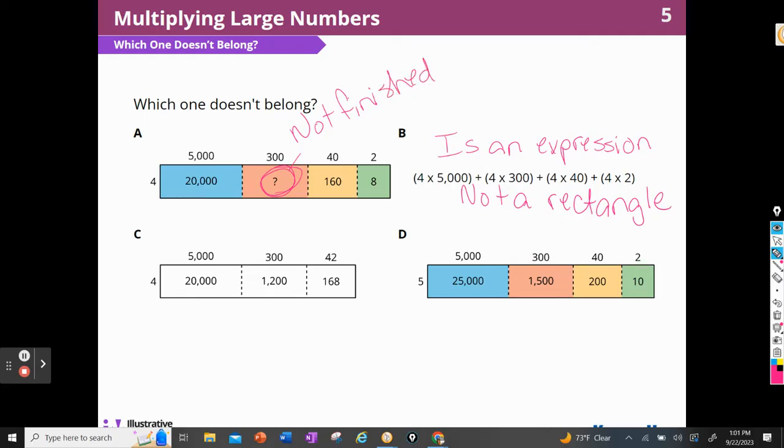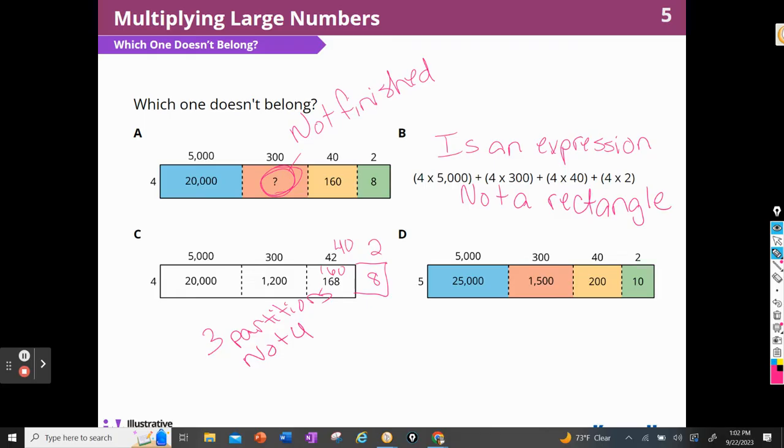For C, C is the only one that only has 3 partitions. Everybody else has 4. Well, these two have 4, right? And I see that they didn't break up the 40 and the 2. So this is what it would look like if they had, right? So that would be 160, and that would be 8. So C doesn't belong because it's the only one with 3 partitions or 3 groups, not 4.